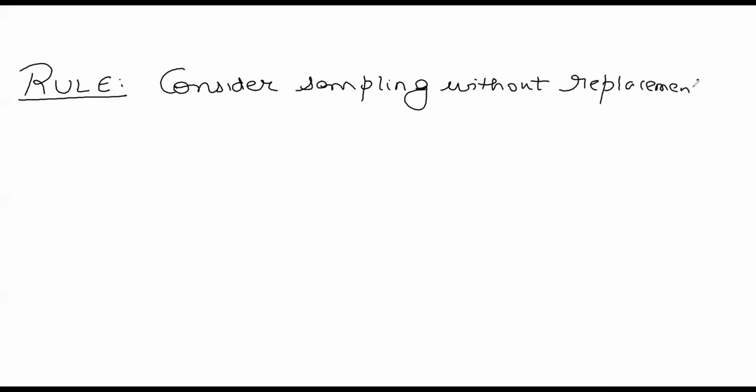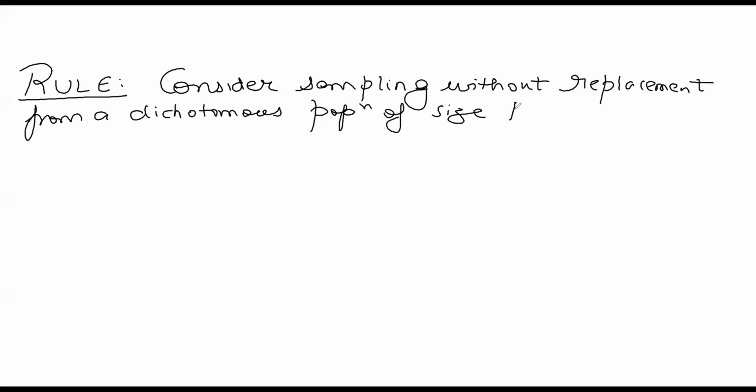Consider sampling without replacement from a dichotomous population of size n.